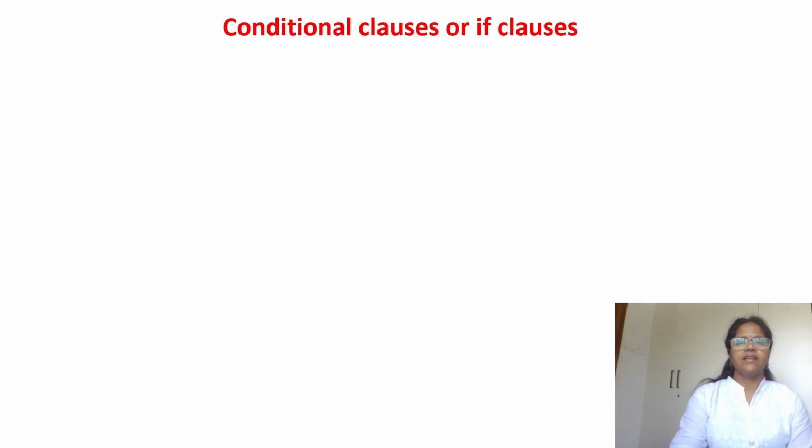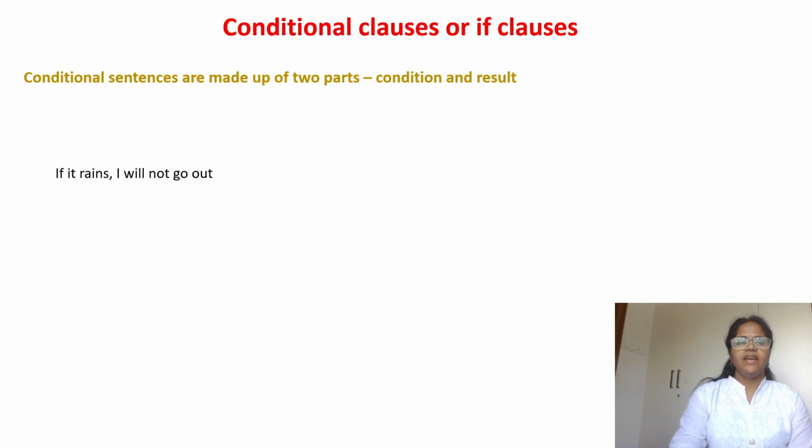Today we are going to discuss one of the important topics in English grammar, conditional clauses, also called if clauses. Conditional sentences are made up of two parts. One is condition and another one result. If it rains, I will not go out. If you heat iron, it expands. If you observe, conditional sentences start with a conjunction if.